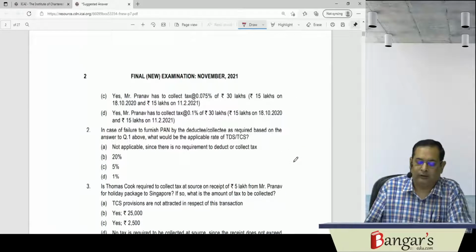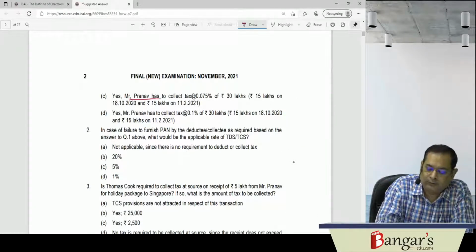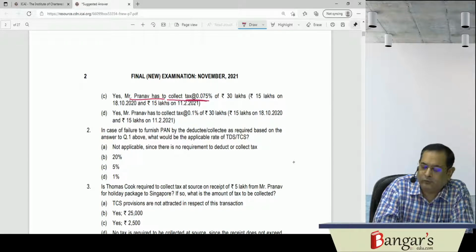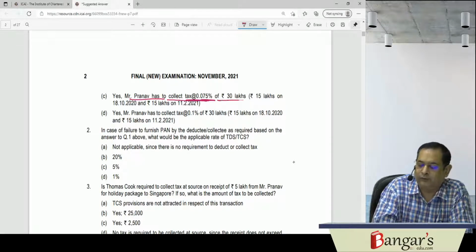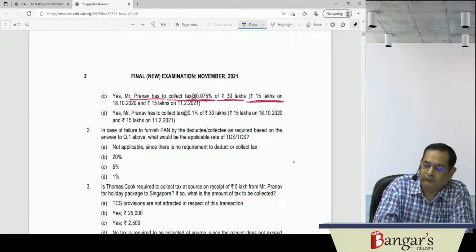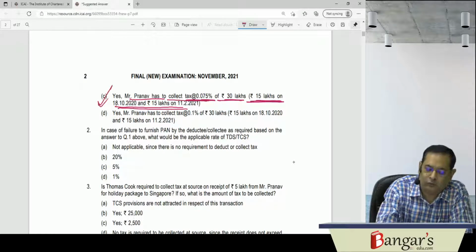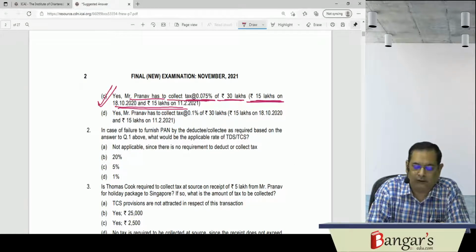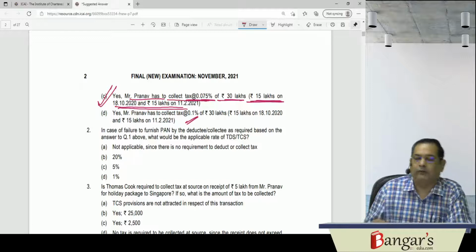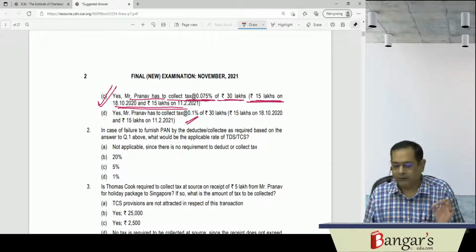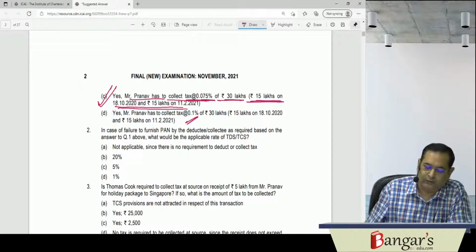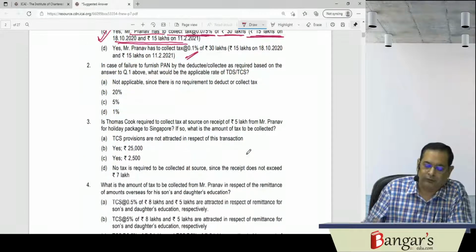Then let us see. Yes, Mr. Pranav has to collect tax at source at the rate of 0.075% on 30 lakhs. We have seen this. In excess of 50 lakh rupees, whatever amounts have been received by the seller, tax will be required to be collected at source. So, the correct answer is C in this case. Yes, Mr. Pranav is required to collect tax at source at the rate of 0.1%. This rate has basically been reduced due to COVID. Therefore, the rate is 0.075%.